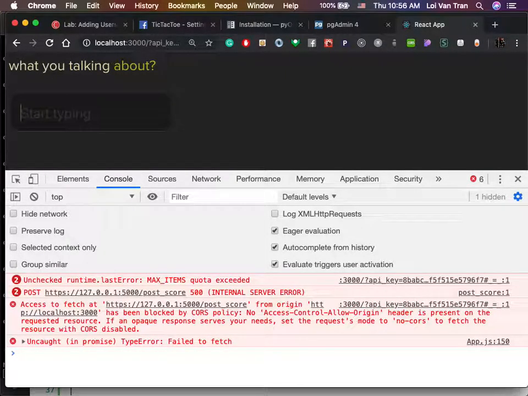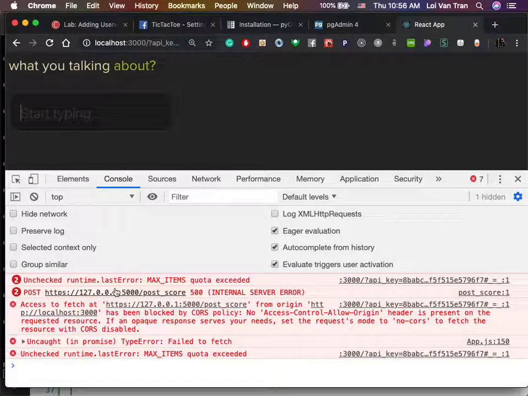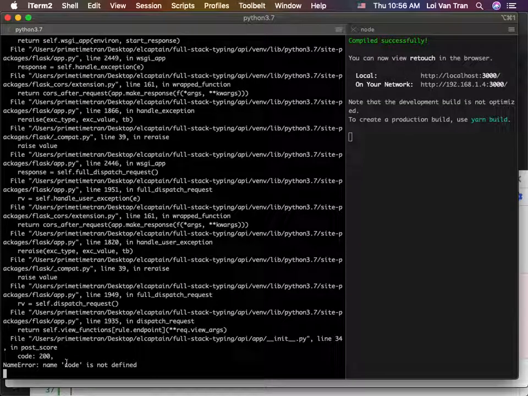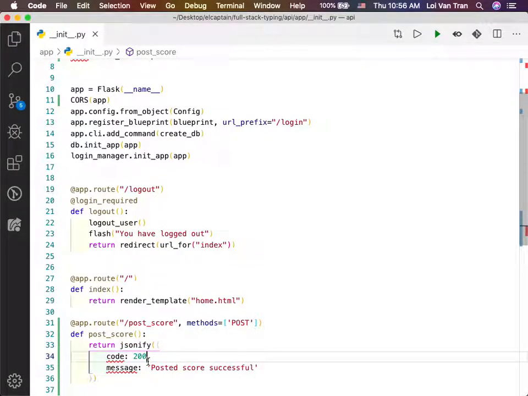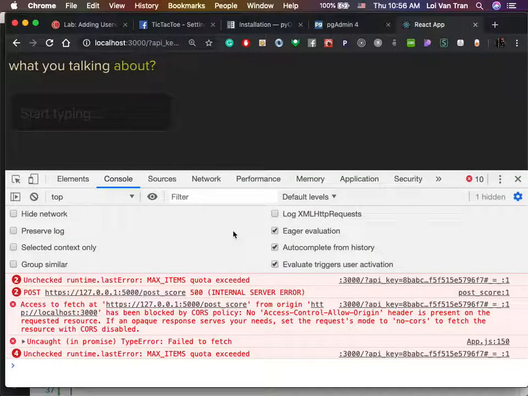So we got a post request. This time it's not saying options. It's clear server logs. Okay, so now it says code is not defined. Okay, nice, nice. What am I doing wrong here? I think this needs to be in quotes. Yeah, it's in quotes. Yeah, there you go. Okay, come on. Okay, so now we're gonna go, no way.